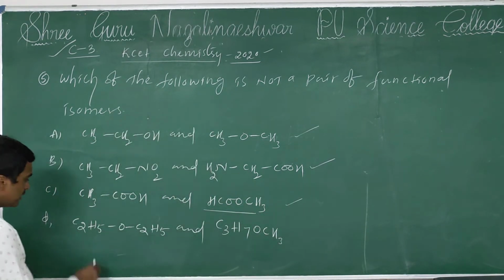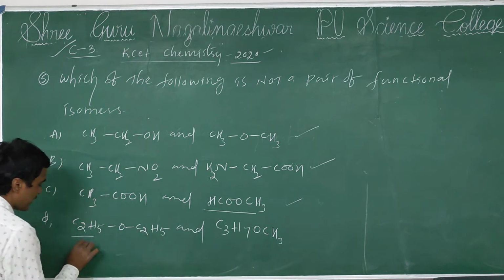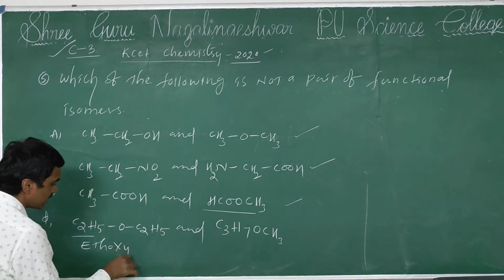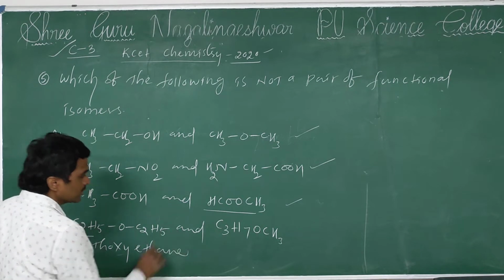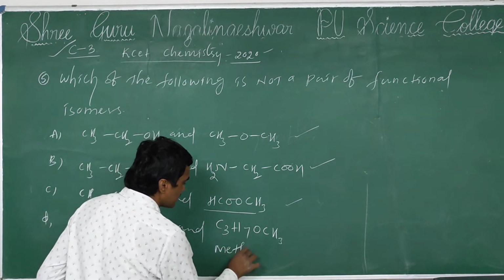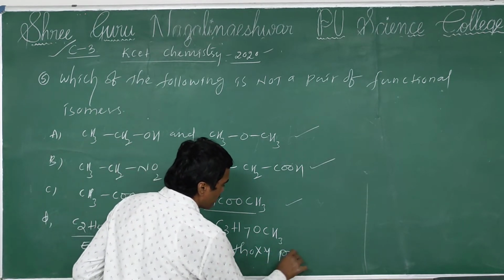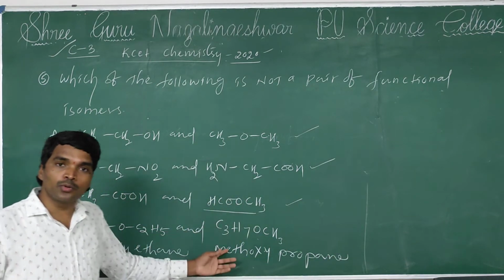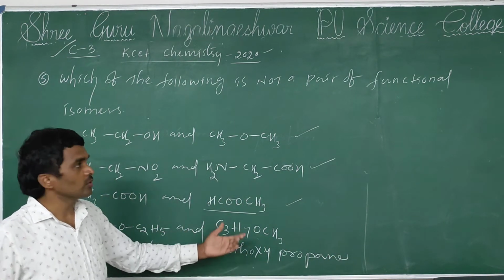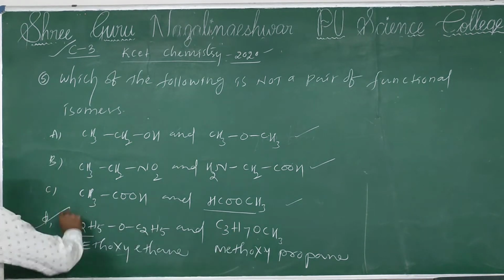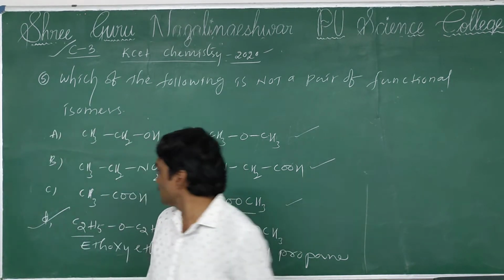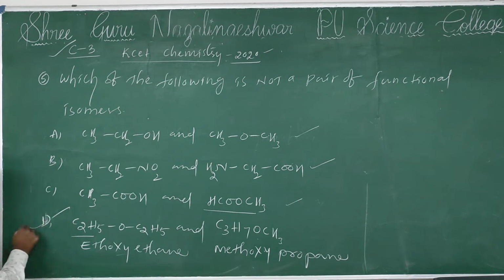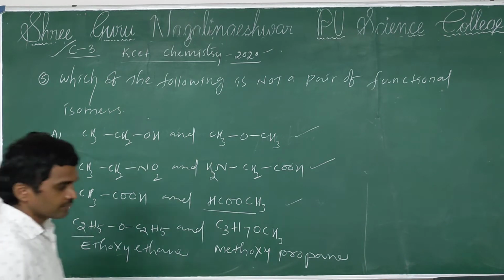But you observe here C2H5OC2H5 is ethoxyethane. Here methoxypropane. So here both are ether functional group only. There is no change of functional group. So that's why it is not a functional group isomer. So your option is D.